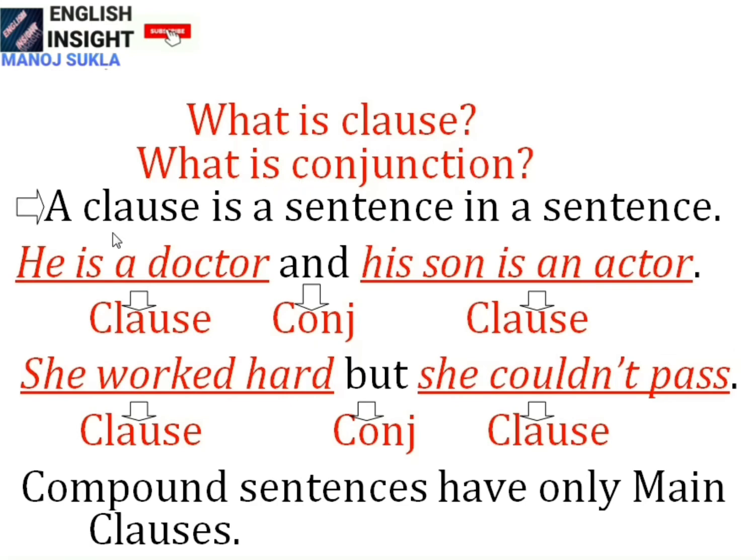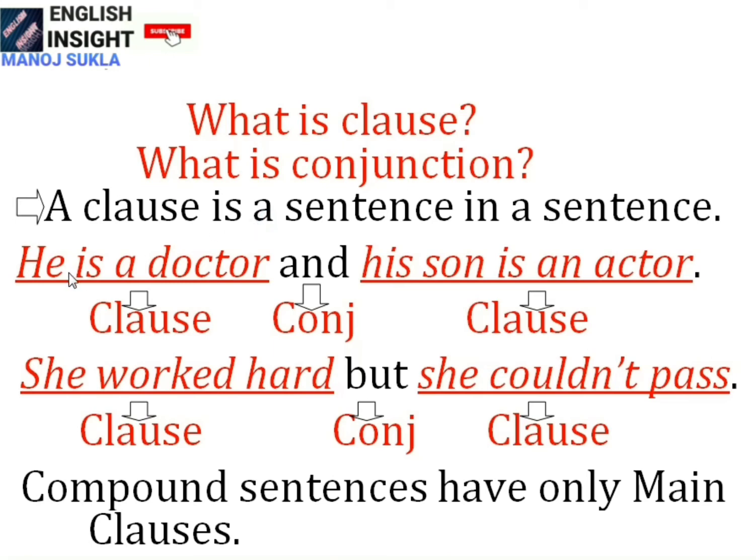Answer to the first question. A clause is a sentence in a sentence. That means a clause is a small sentence in a long sentence. A clause is a short sentence in a long sentence. So, what is the feature of a sentence? There must be subject and predicate verb in a sentence. It should be in a clause.